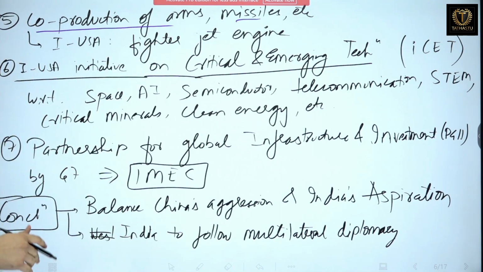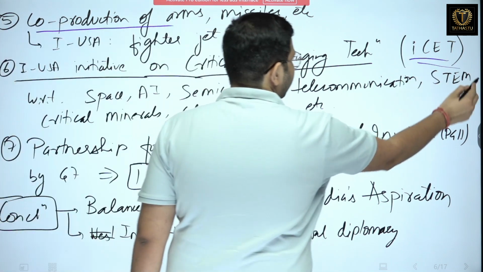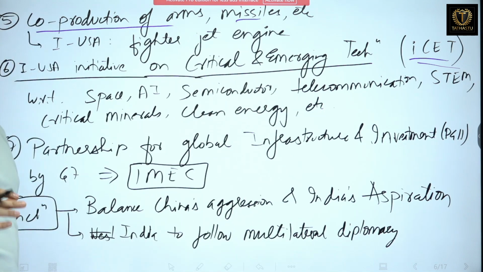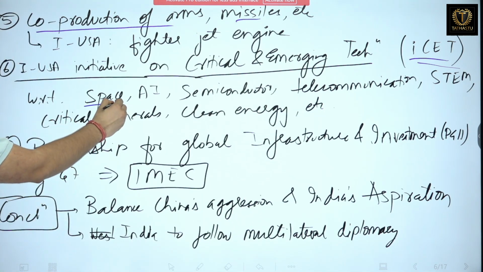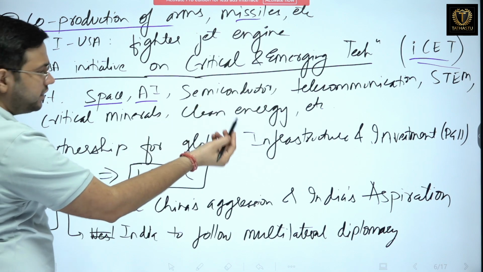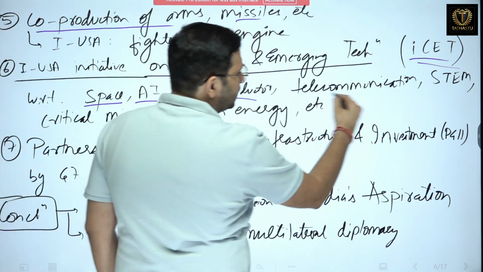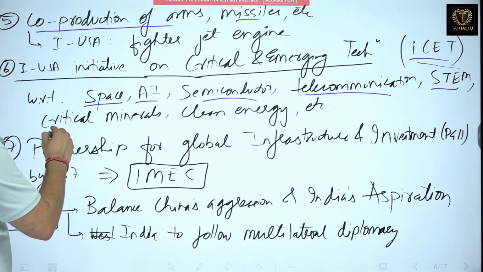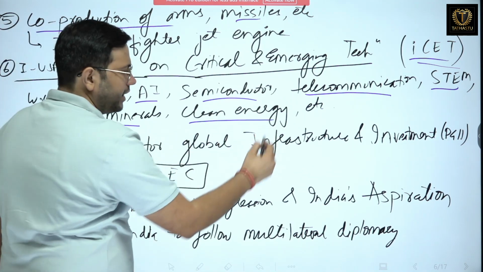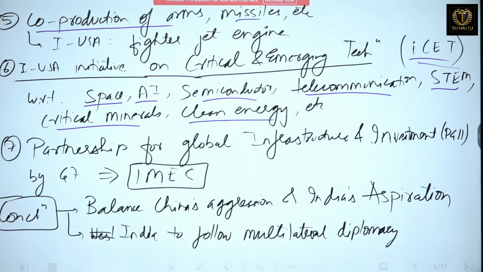Next is the India USA initiative on critical and emerging technology. Now this is very important. ICET, okay, on critical and emerging technology. This is with respect to space technology, AI, artificial intelligence, semiconductors, telecommunication, STEM, sensing technology, okay, critical minerals, clean energy, okay, again very important for developing a strategic ally.